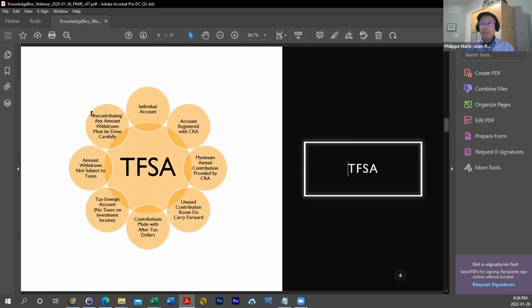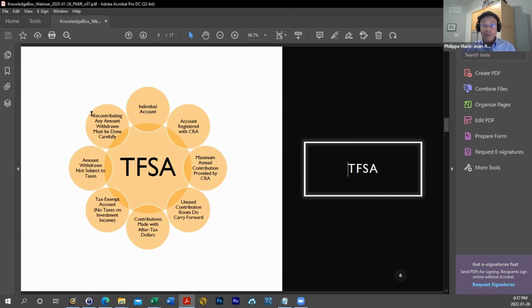However, if you want to recontribute the amount withdrawn back to the TFSA, you have to be extremely, extremely careful. And I will explain this. Let's say that I have invested in my TFSA account for many, many years, and I now have $50,000 in my TFSA account.